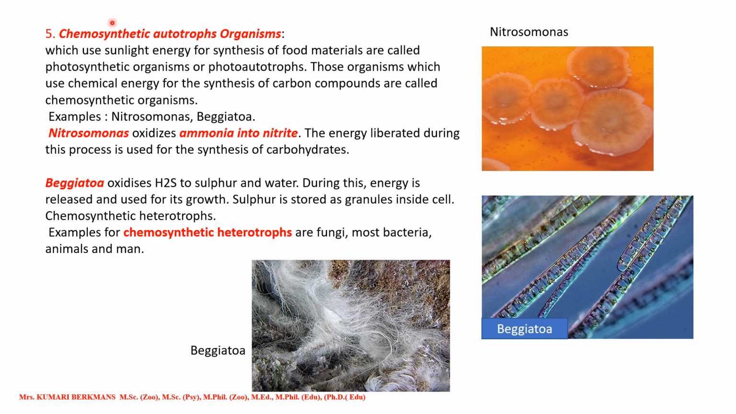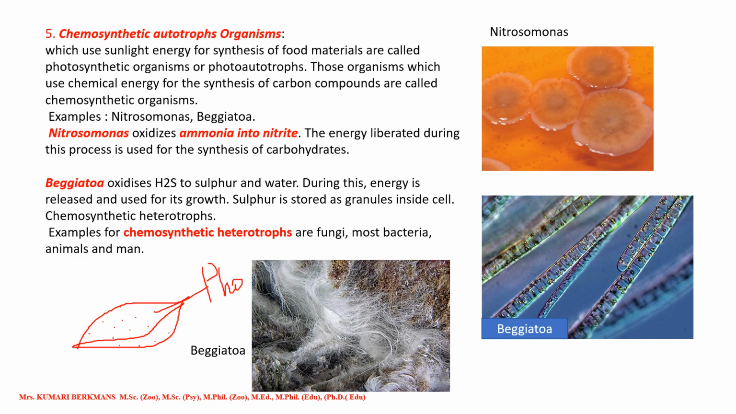For photosynthetic autotrophs, we know that they are plants. They are green in color. They have chlorophyll, which is present in the leaves. We all know it is a green color pigment, and through that, by using sunlight, they produce their own food, isn't it? This process is called photosynthesis.